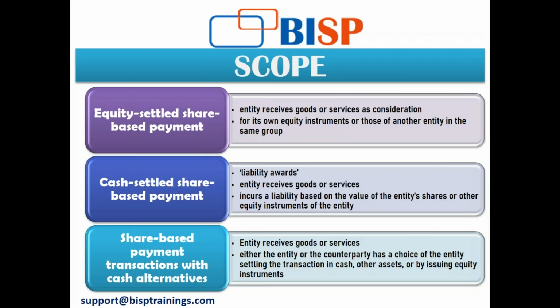Examples of items included in the scope of IFRS 2 are share appreciation rights, employee share purchase plans, employee share ownership plans, share option plans, and plans where the issuance of shares may depend on market or non-market related conditions. So let's see the first one.